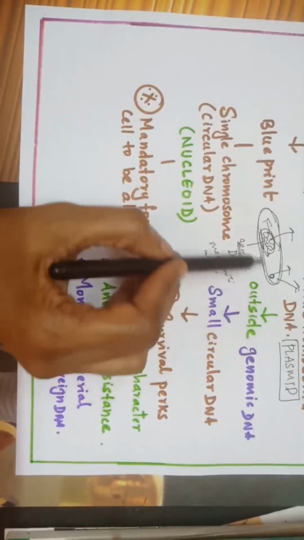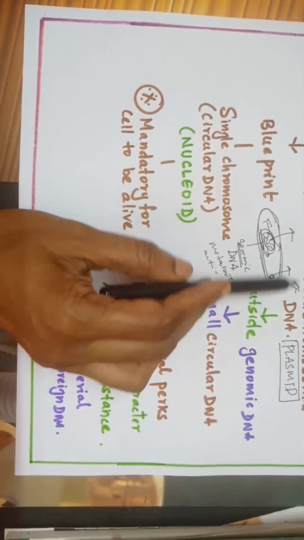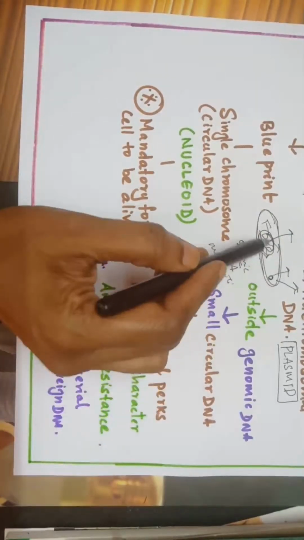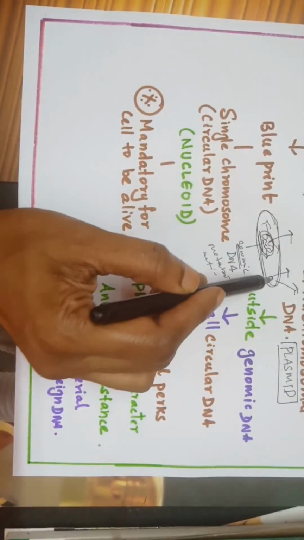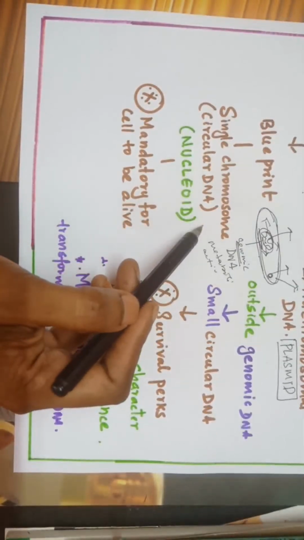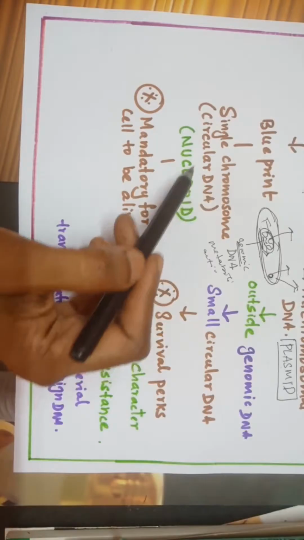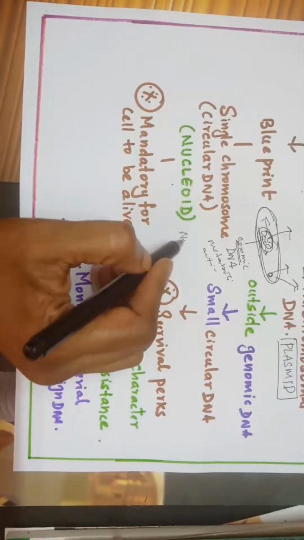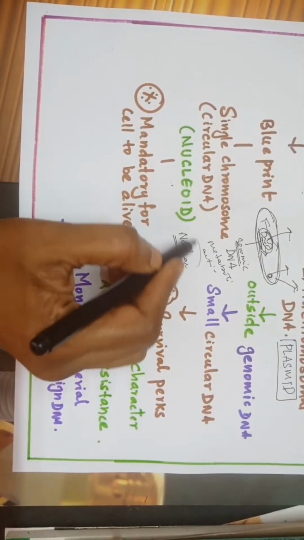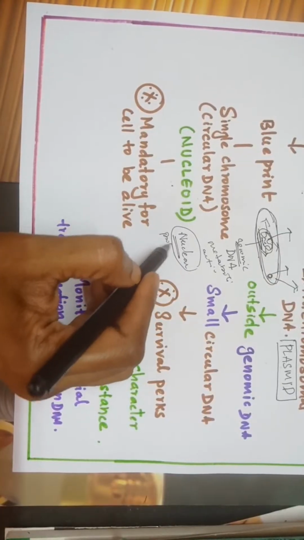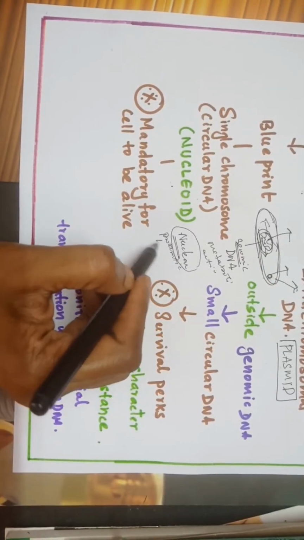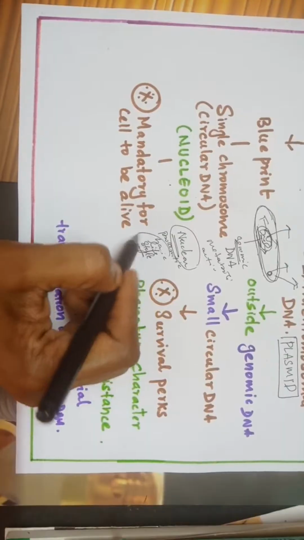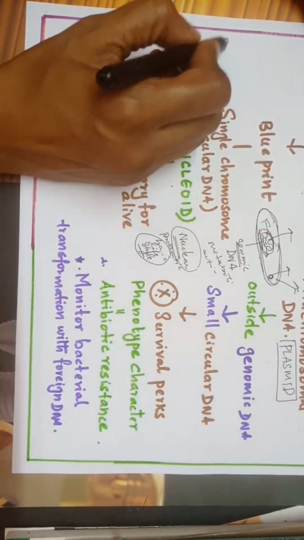This extra chromosomal DNA is outside the genomic DNA. That is why you call it extra chromosomal DNA. These are also code words. Outside the genomic DNA. Next, this is a circular chromosome. Single chromosome, circular DNA. That region is called nucleoid. Here you have to remember there is no nuclear membrane. All those complicated structures and organelles are absent in prokaryotic cells because they live a very basic lifestyle. No compartmentalization, simple lifestyle.